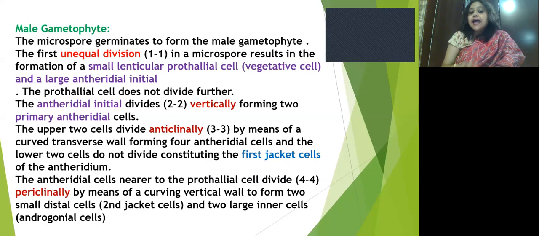And next, the antheridial cell which is nearer to the prothallial cell divides periclinally by means of a curving vertical wall to form two small distal cells, that is the second jacket cell, and two large inner cells, which are known as androgonial cells.